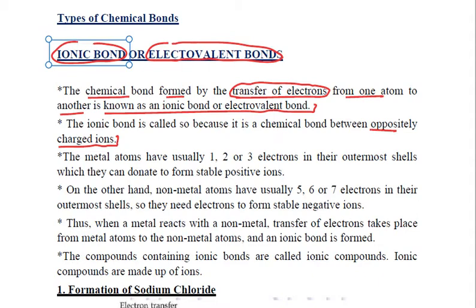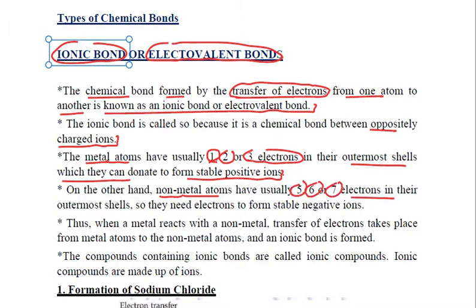Now, these bonds are formed between metals and non-metals. We know that metal atoms usually have 1, 2 or 3 electrons in their outermost shell, which they can donate in order to form stable positive ions. Non-metallic elements usually have 5, 6 or 7 electrons in their outermost shell, so they need electrons in order to form stable negative ions.